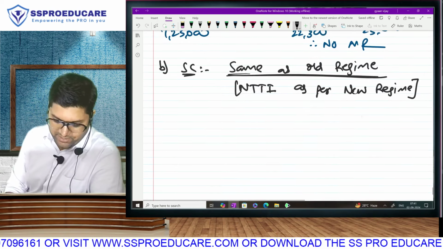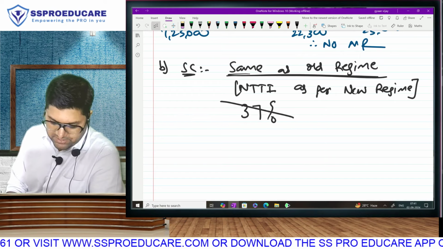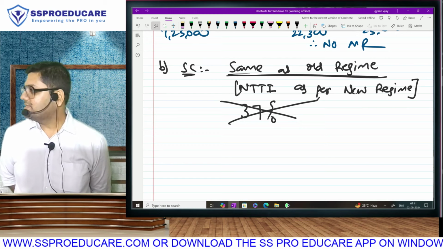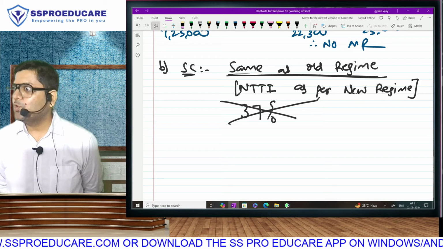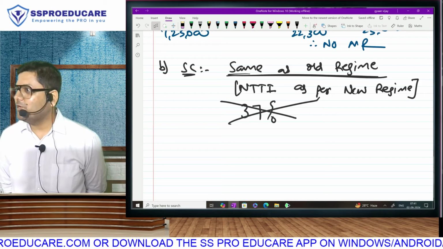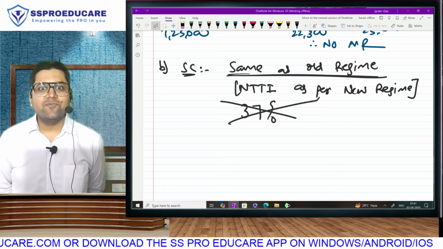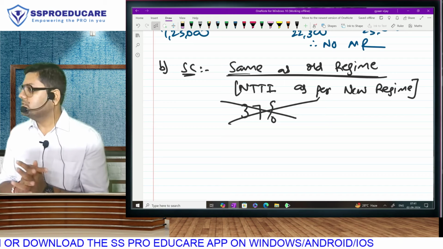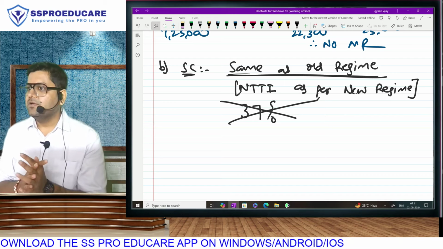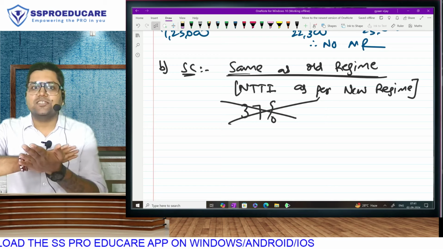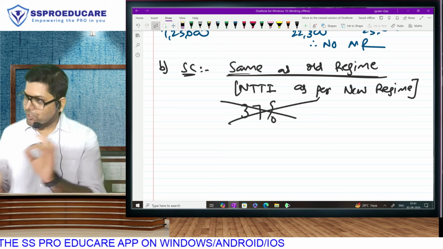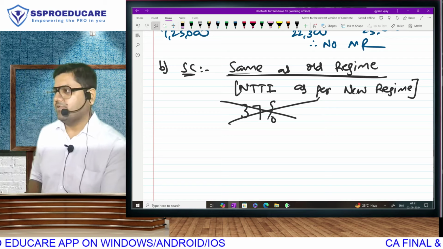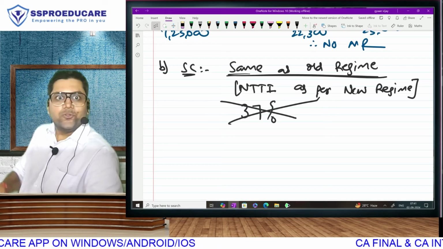Auntie said, in the new regime, 37% is not applicable. In the new regime, 37%. So, this is a big benefit of the new regime. The 37% surcharge is gone. Listen, after your income crosses 2 crore in the new regime, the surcharge is 25%, and after 5 crore, 25%, 10 crore, 20%. The 37% surcharge is removed. In the old regime, after 5 crore it will be 37%, but in the new regime it will only be 25%. So big benefit, no? 37% surcharge.